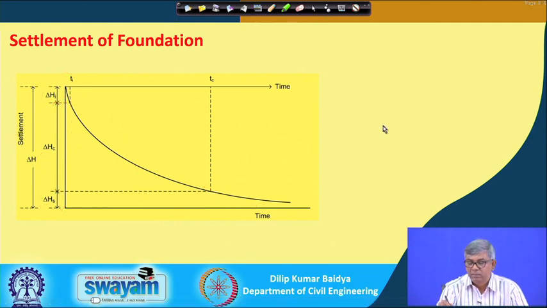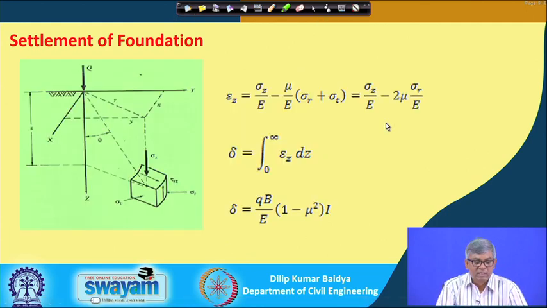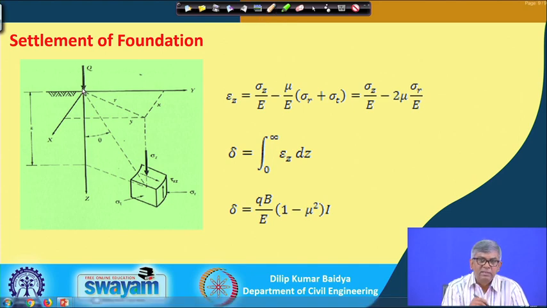You can see now, which I have discussed also in soil mechanics and you might have learned from other books, that when there is a load applied on the surface, and if I consider an axisymmetrical case, there will be components of stress: vertical stress, sigma t, sigma r, then tau, and all these things. And if I consider one element,